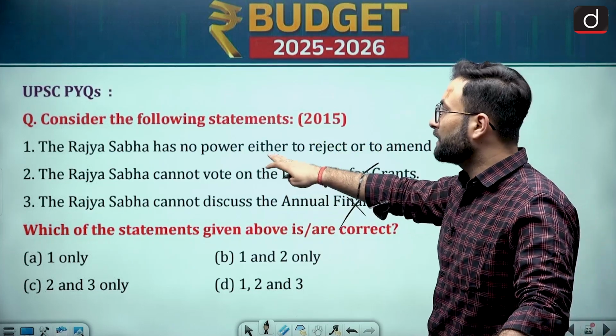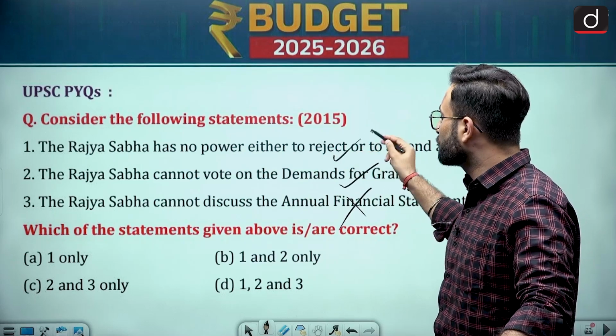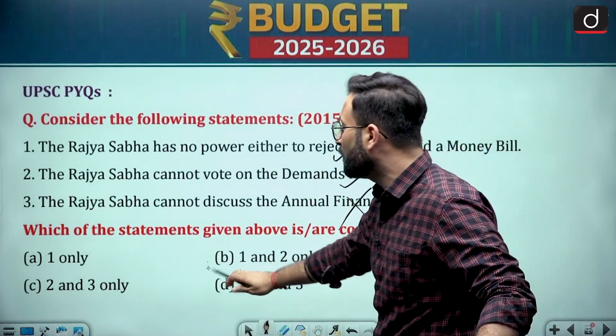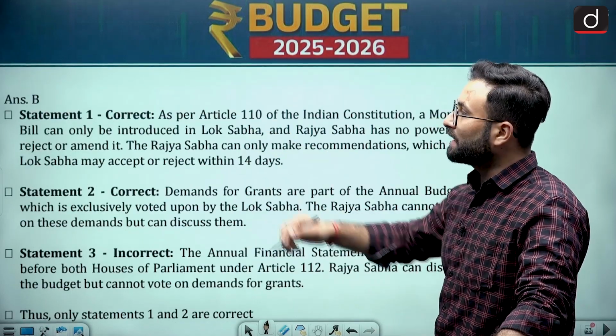When we are talking about the first one, Rajya Sabha has no power either to reject or to amend the money bill. That is also correct. So 1 and 2 are correct. Option B would be your right answer over here because they are asking you about the correct ones. Okay, option B is the right answer.